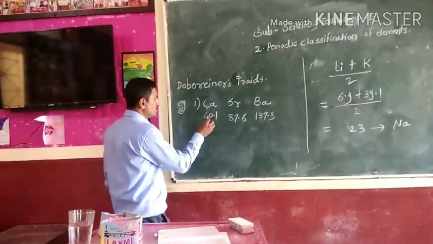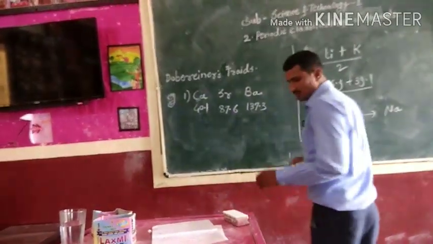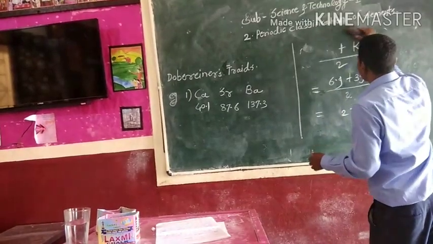Okay, then put these values in the Dobereiner triad rule.